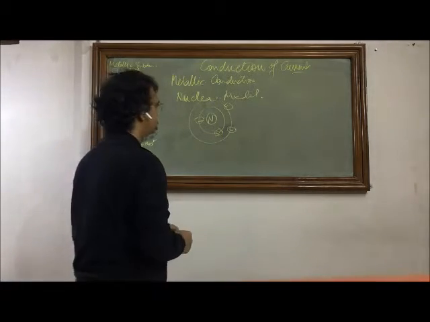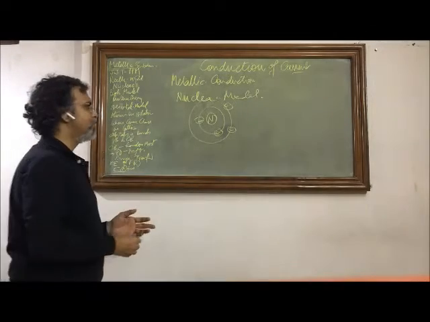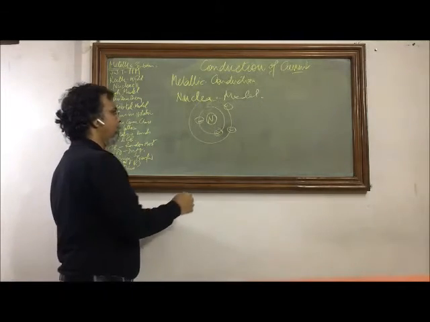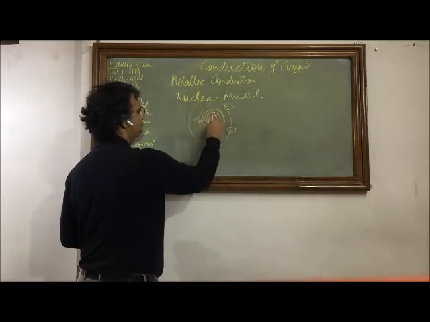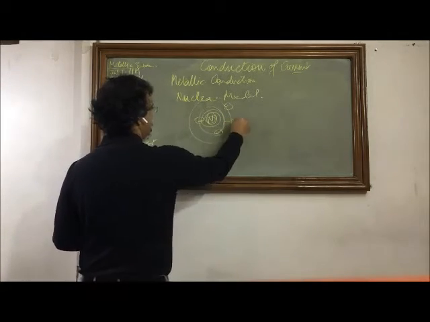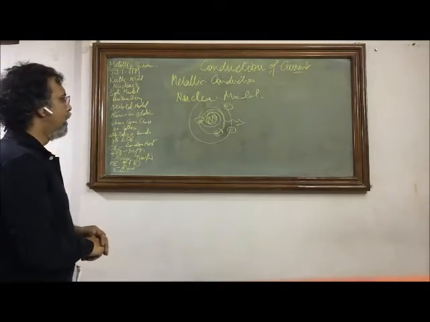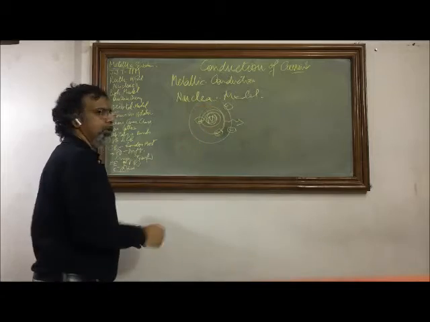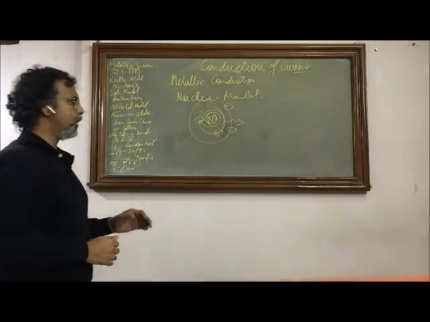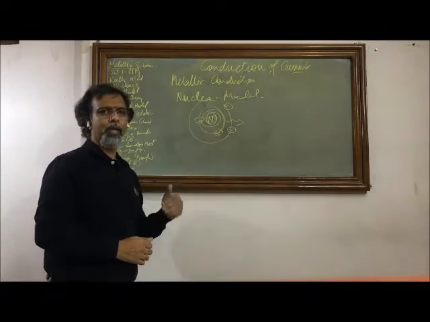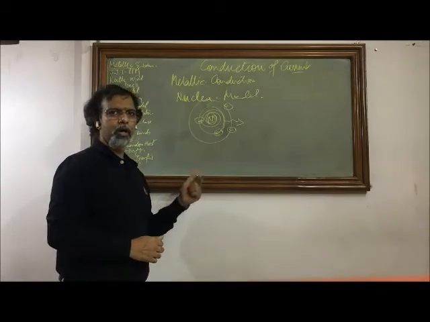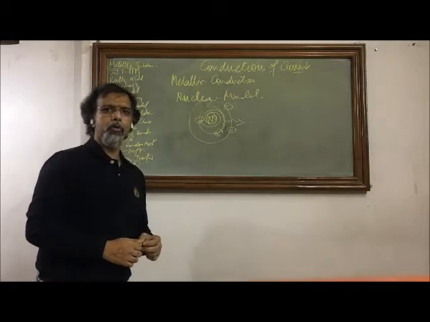Now later there were some questions on Rutherford's nuclear model. First was that the electron, being in acceleration, cannot be stable in such an orbit, and it is going to collapse spirally into the nucleus. Number two, it should give a continuous radiation if it is spiraling. So this model is not going to be a stable model, because when electrons move in circular orbits, they will lose energy, and when they lose energy, they will have to reduce their radii, and then finally they will fall into the nucleus.